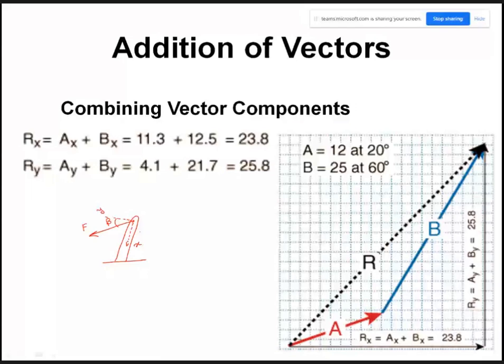Now, can you tell me what will be the magnitude of F along x direction? What will be Fx equal to? F sin beta. Very good. So this will be F sin beta. And what will be Fy equal to? F cos beta. So Fy is equal to F cos beta. Right? Okay. So F sin beta and F cos beta. Correct?